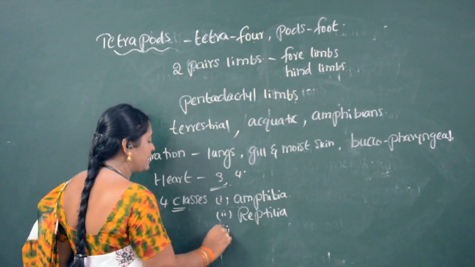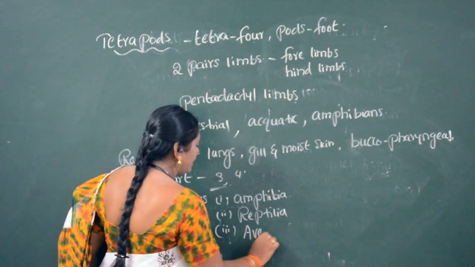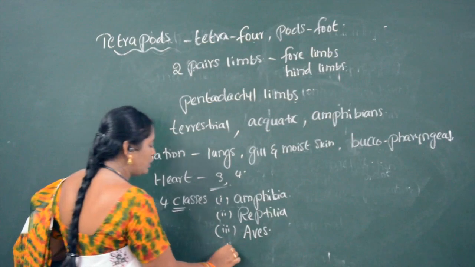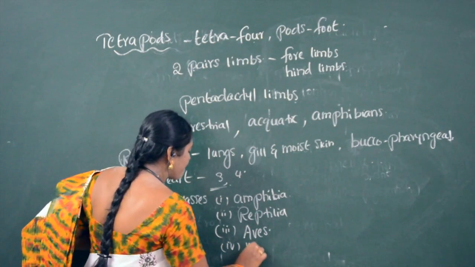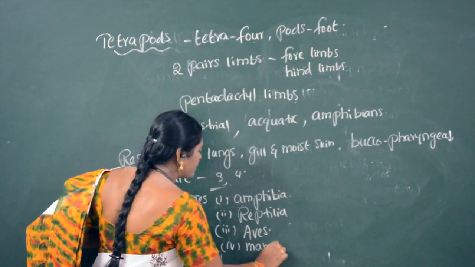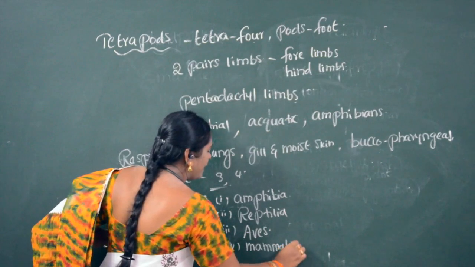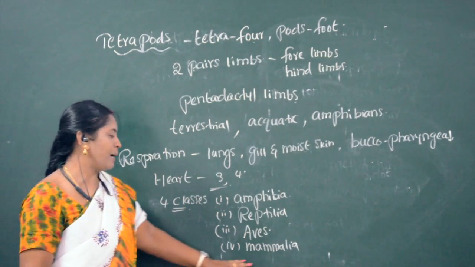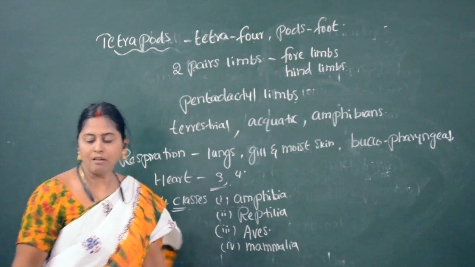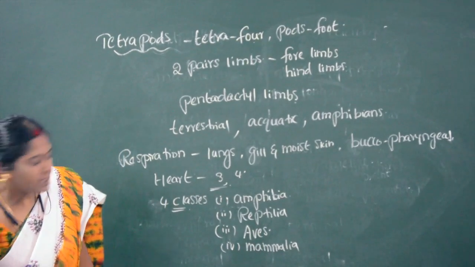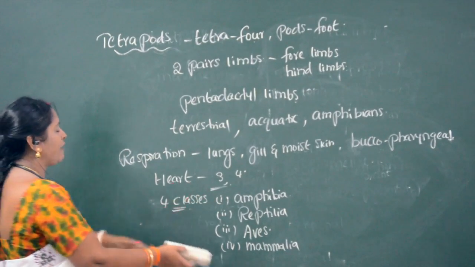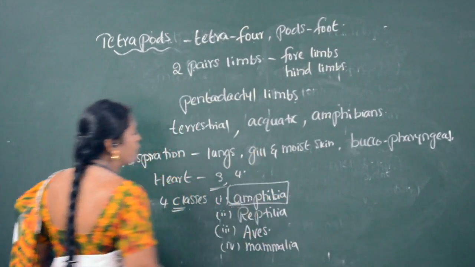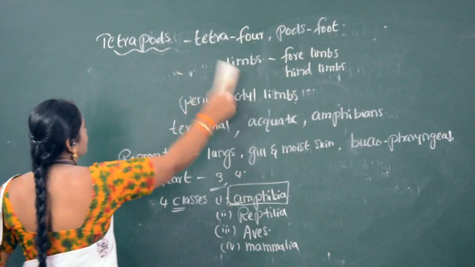The third one is aves; all the birds come under aves. The fourth one is mammals; the organisms which possess mammary glands are called mammals. Now among these tetrapods, we will discuss the amphibians.